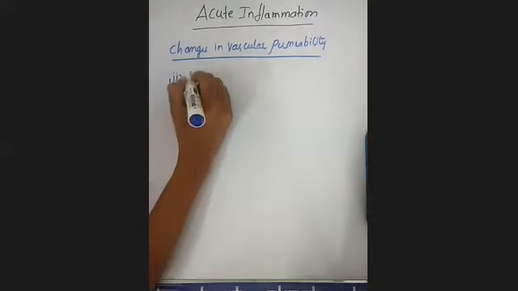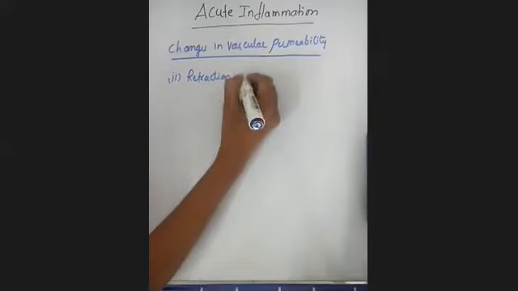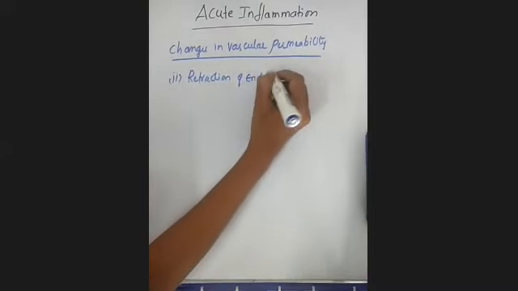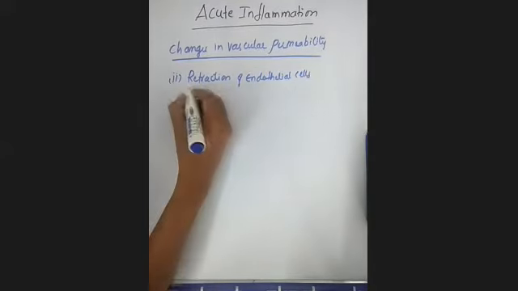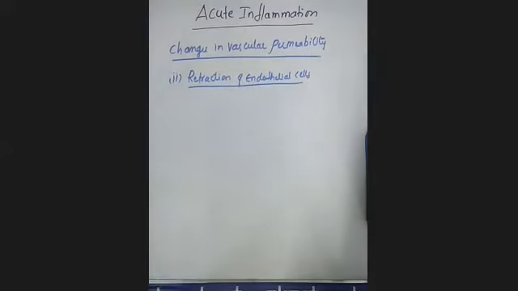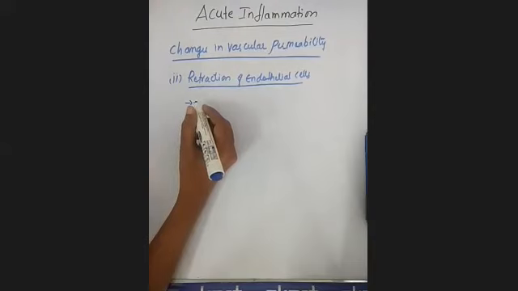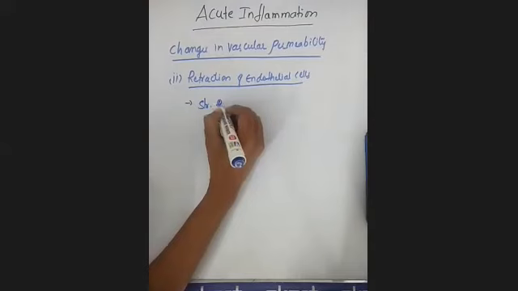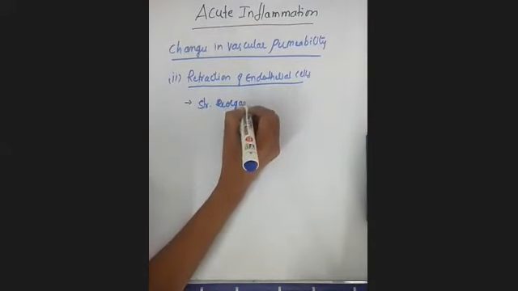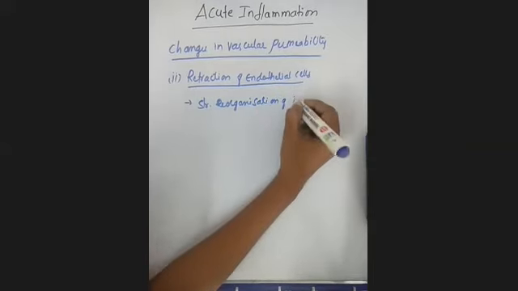That is retraction of endothelial cells. We'll see what is meant by this retraction of endothelial cells. Clear? So the retraction of endothelial cells means structural reorganization of the cytoskeleton. What is this? Structural reorganization of the cytoskeleton